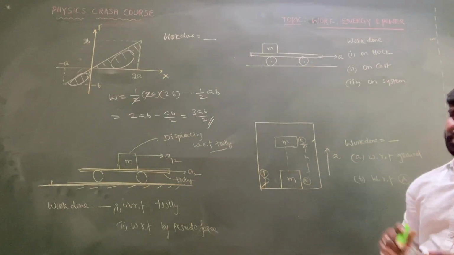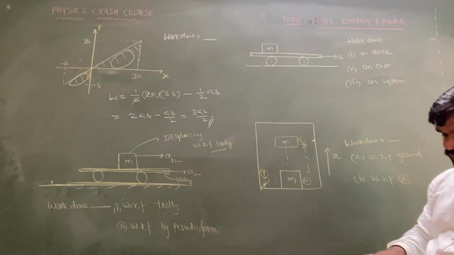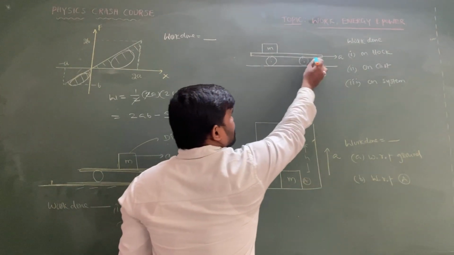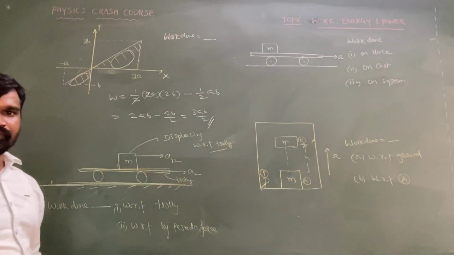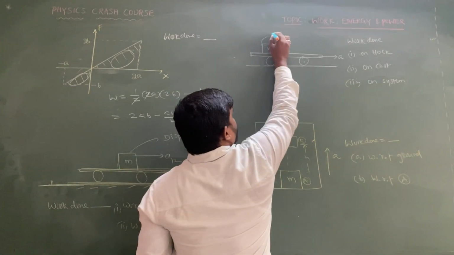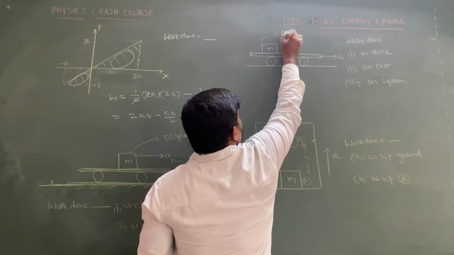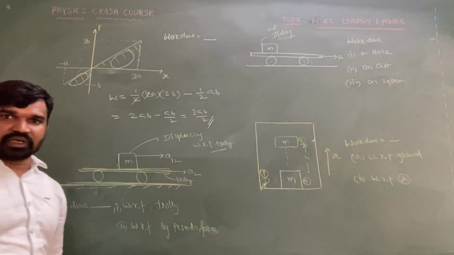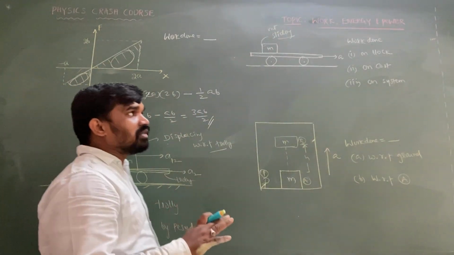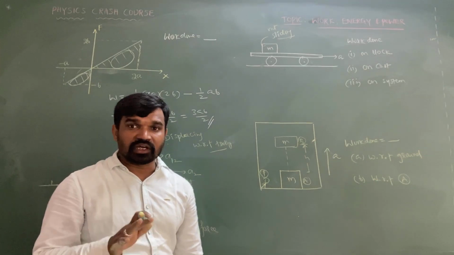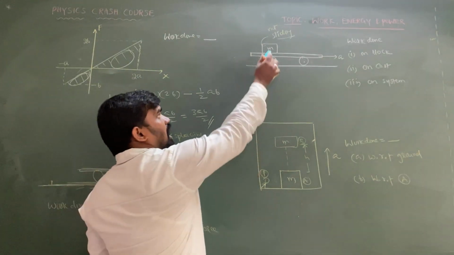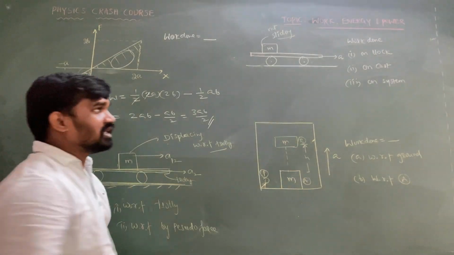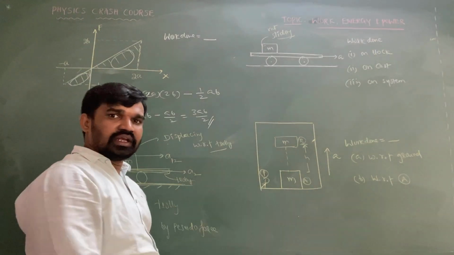This next one is very important. A trolley is having acceleration a, so that the block is not sliding. The block is not sliding with respect to the trolley. Determine the work done on the block, on the cart, and on the system by the pseudo force or any friction.